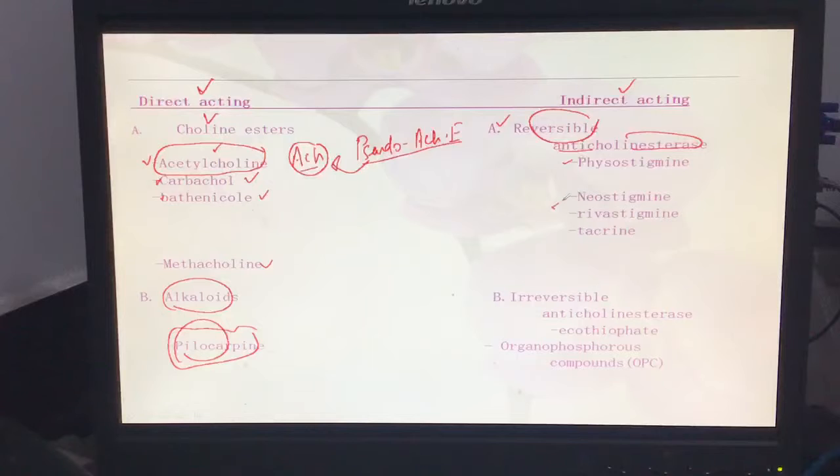The stigmine family: neostigmine, rivastigmine, and also tacrine, donepezil, and galantamine. These drugs are indirect acting and reversible. Among the irreversible drugs, we have ecothiopate. Ecothiopate is an irreversible drug. Organophosphate compounds also have clinical relevance.